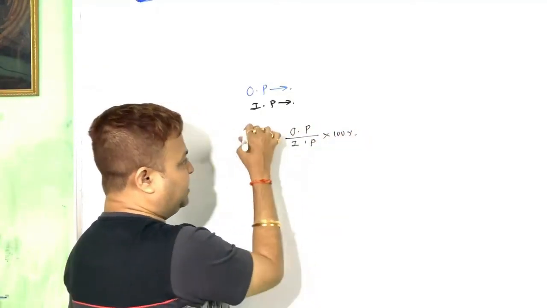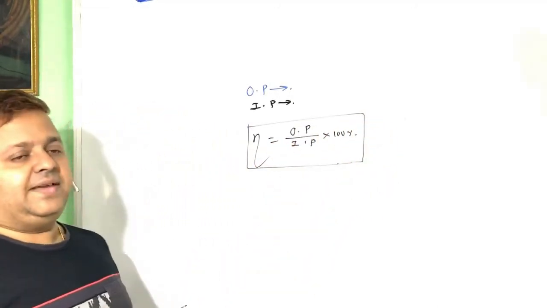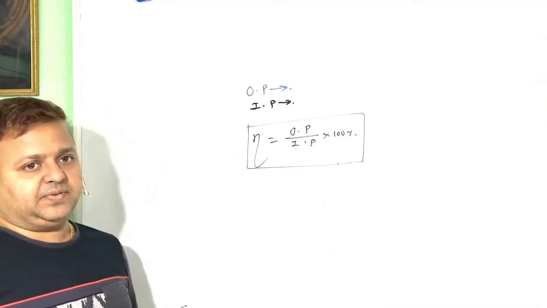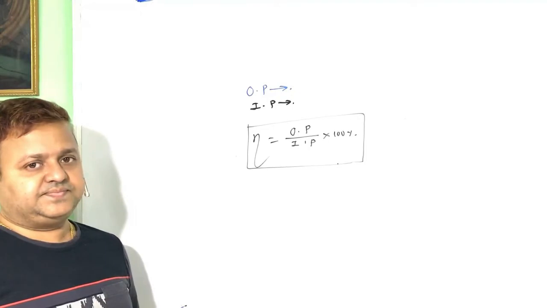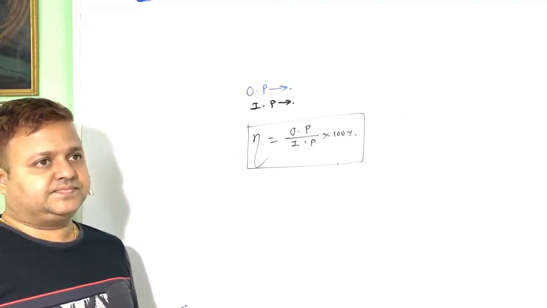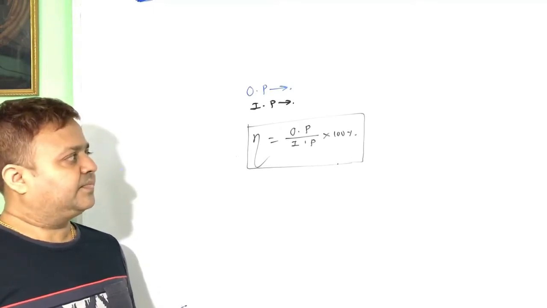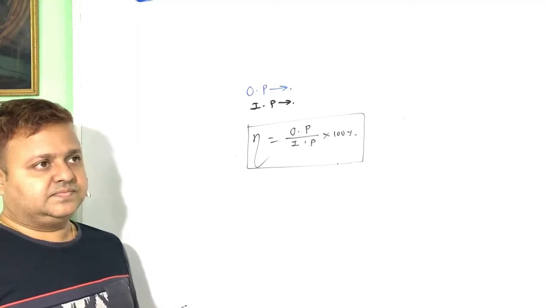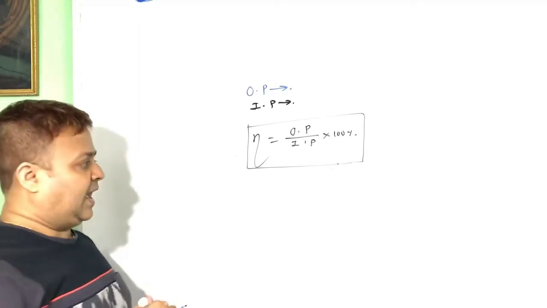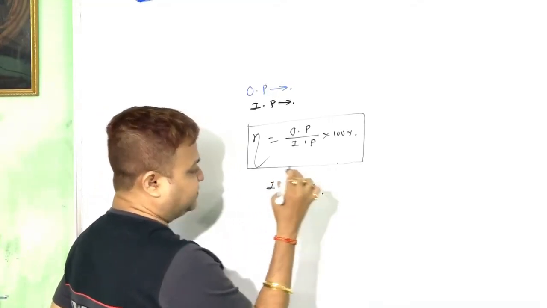This is known as eta, the Greek letter eta. So the efficiency of the machine is output power by input power into 100%. And always input power is greater than output power.